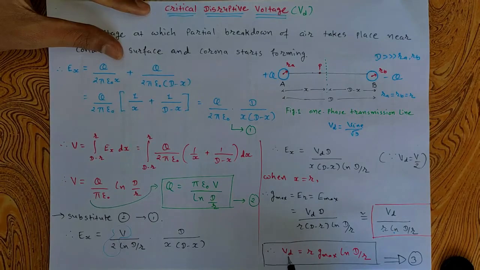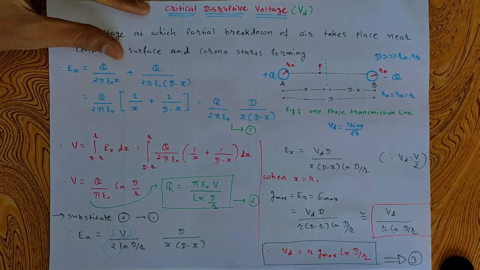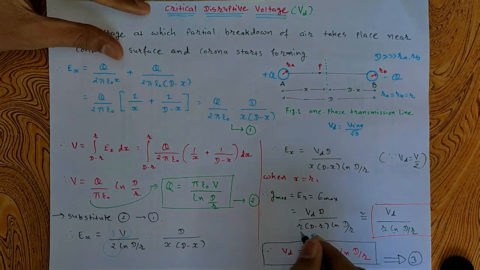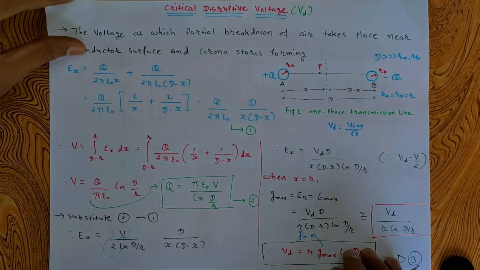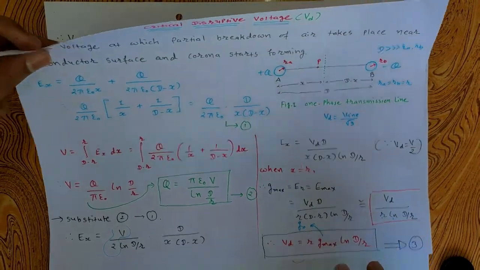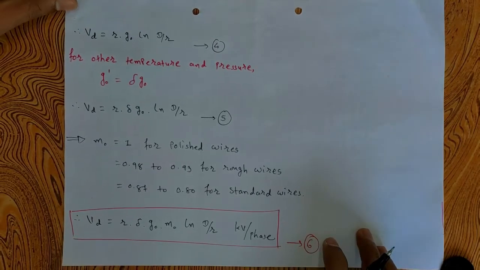Now this Vd is the critical disruptive voltage that we are talking about. At this voltage, breakdown of air occurs and corona is forming. At this voltage, the potential gradient developed reaches the breakdown strength of air, which is G max. Generally it is known as G0. So when we talk about the breakdown strength of air, let's say we are replacing this G max by G0, which is nothing but the breakdown strength of the air. I hope you can see.